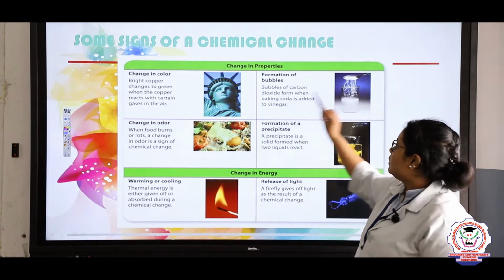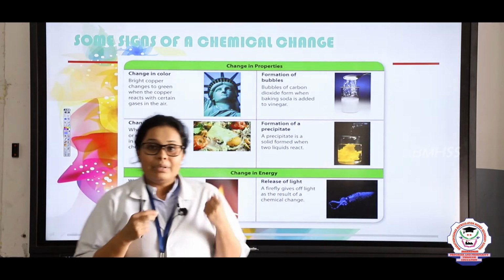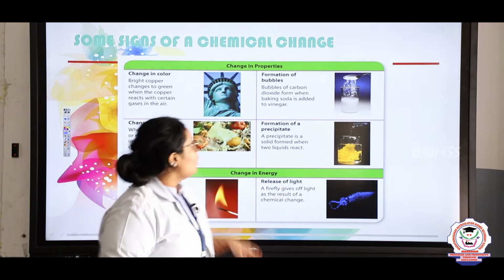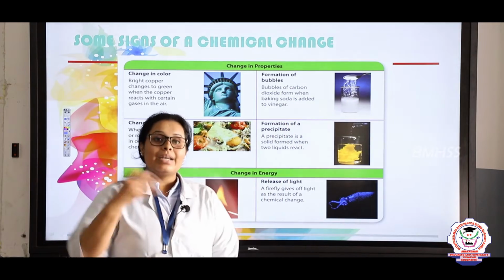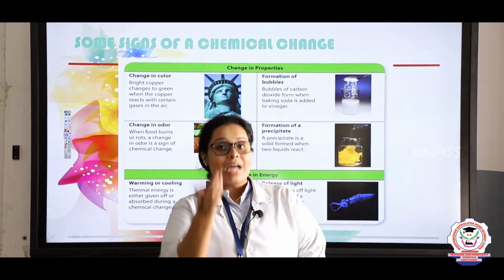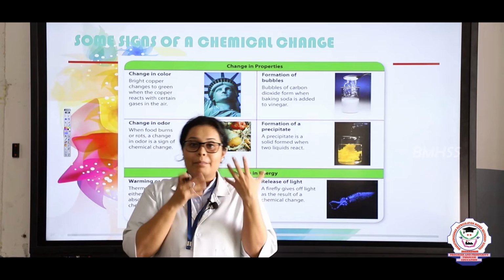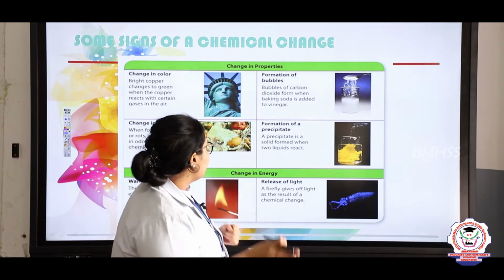Fourth is formation of bubbles. So bubbles you all know, right? Bubbles are a type of gas which you people love. Here the reaction is that carbon dioxide gas is liberated when you put a little vinegar on calcium carbonate. Now you will see some bubbles coming, right? So that is also an example of a chemical change.